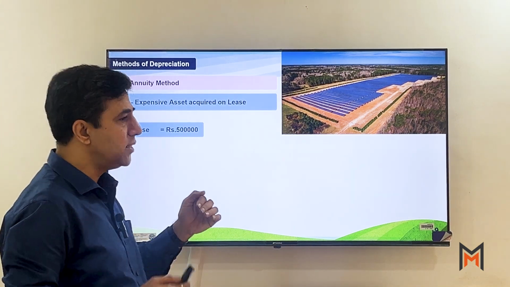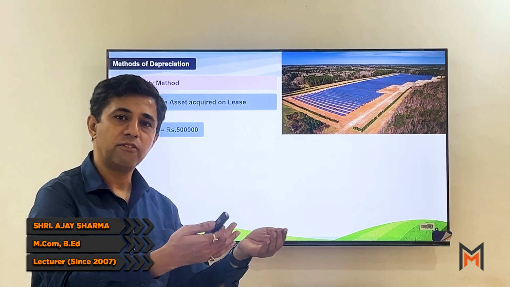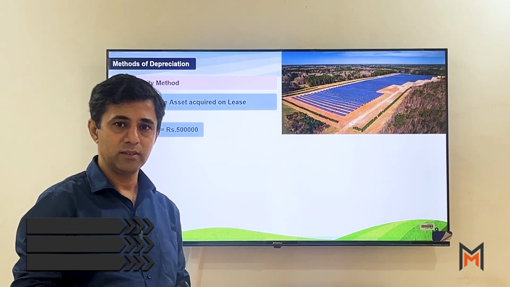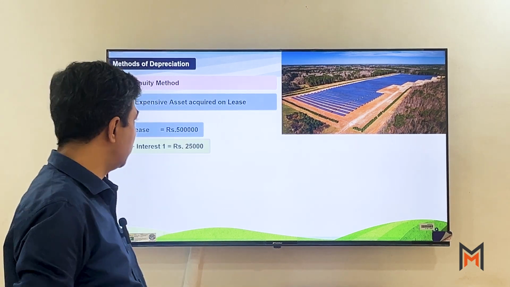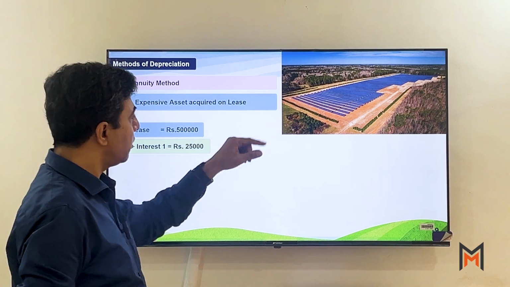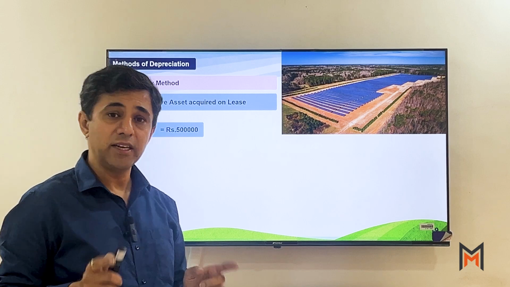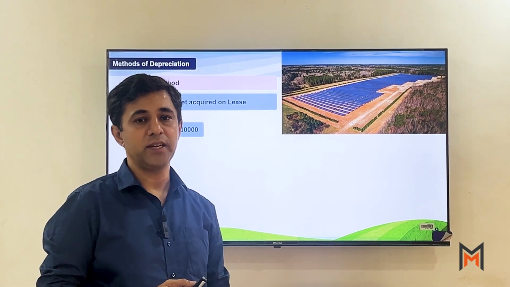Now जैसे जैसे हम इस प्रॉपर्टी को यूज करेंगे, we find the value of the asset, the solar panel, will reduce. So this reduction is called depreciation. So we find that this particular property is going to get depreciated. But यहाँ पर हमें concept समझना है regarding annuity.